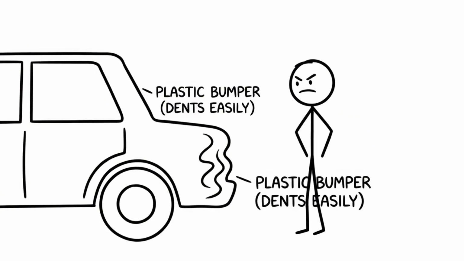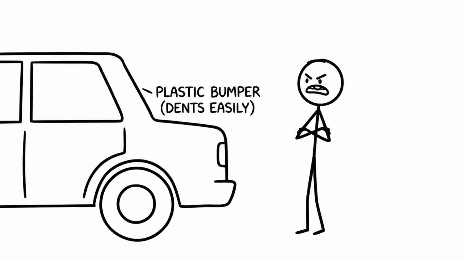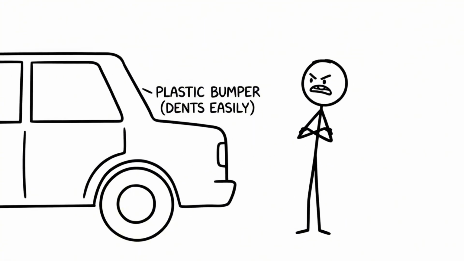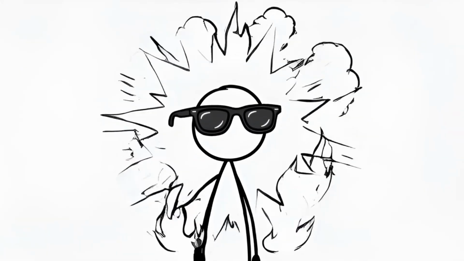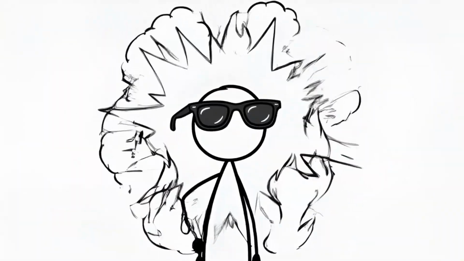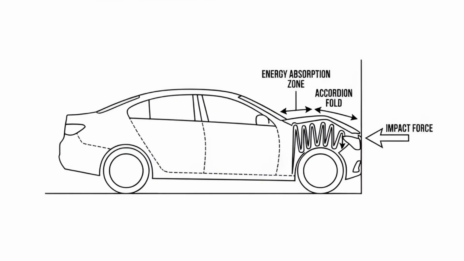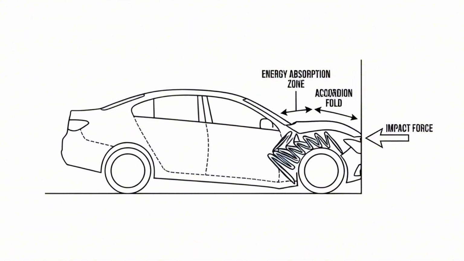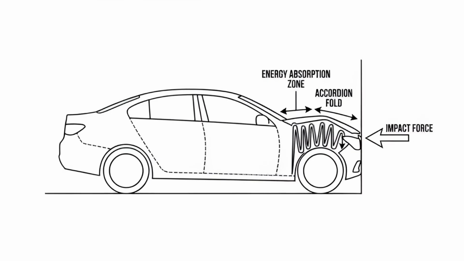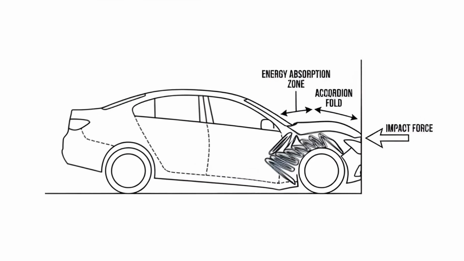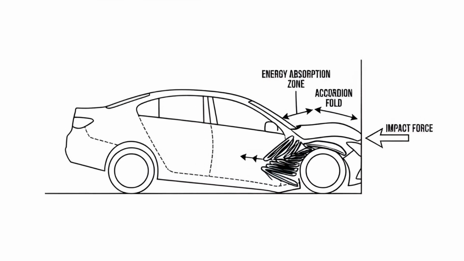Today, people complain they don't make them like they used to. Look, I leaned on my fender and it dented. Be thankful for that, because modern cars are designed to die so you can live. It's called a crumple zone. Remember what we said about kinetic energy? It has to go somewhere. Energy cannot be created or destroyed. When you crash, that massive 12-story drop of energy needs to be absorbed.